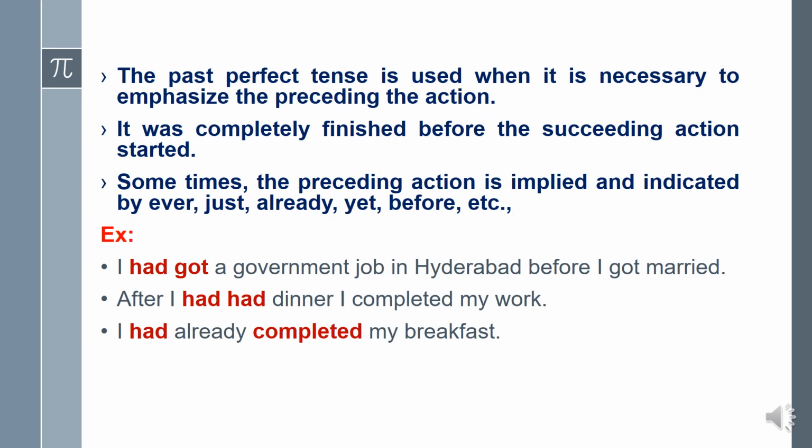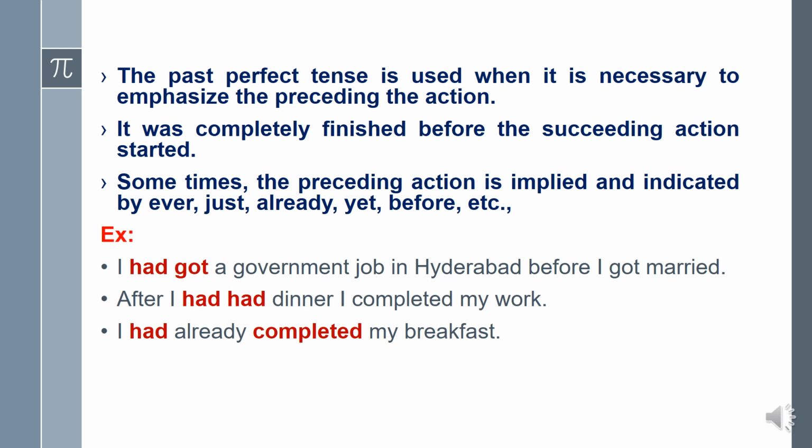The past perfect tense is used when it is necessary to emphasize the preceding action. It was completely finished before the succeeding action started. Sometimes the preceding action is implied and indicated by ever, just, already, at, before, etc. Here, the past perfect tense is also used when it is necessary to emphasize the preceding action, when we are giving more stress on the preceding action, meaning the earlier action. Okay, after completing the earlier action, then the next action started in this past perfect tense.